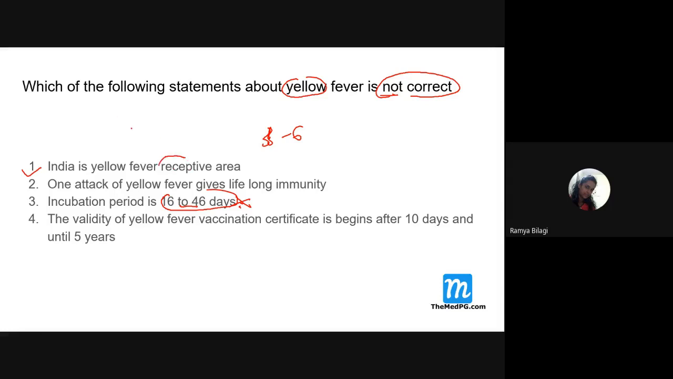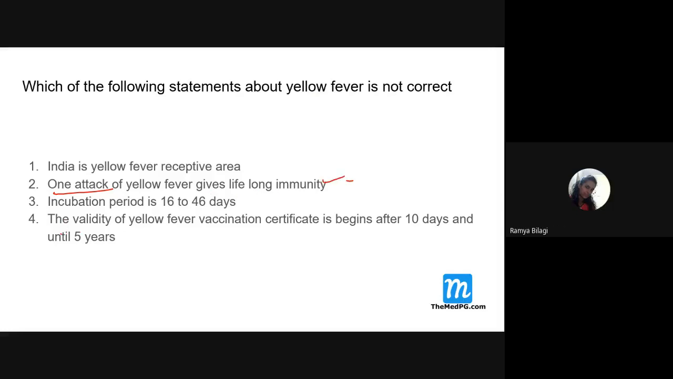Then India is a yellow fever receptive area. We already know this. In India, as such, there is no yellow fever. This is a very important point to be noted. And if at all it happens, then it is like an emergency situation. Then one attack of yellow fever gives lifelong immunity. This is also correct.